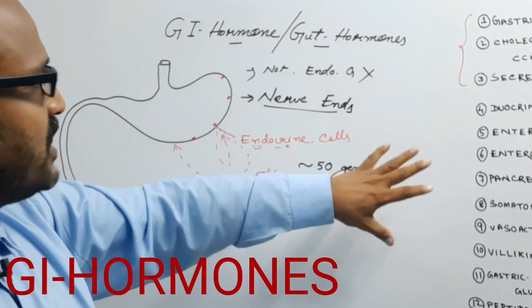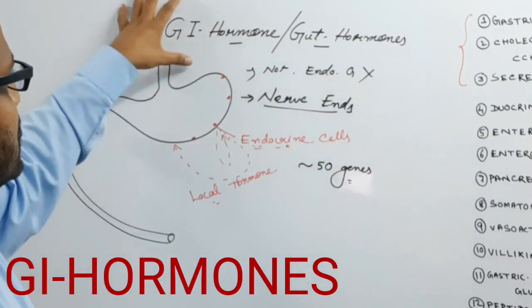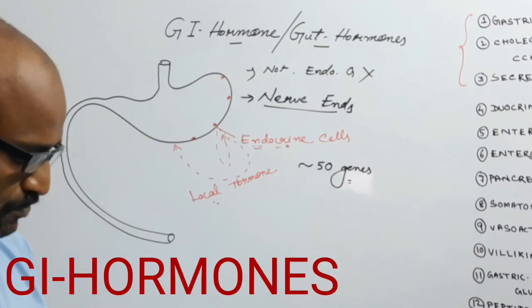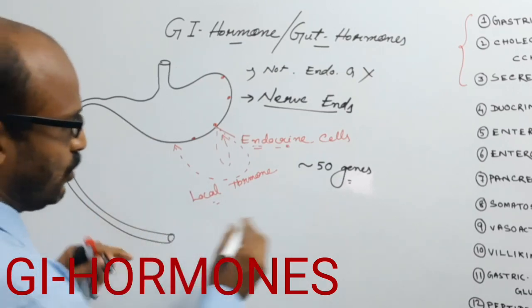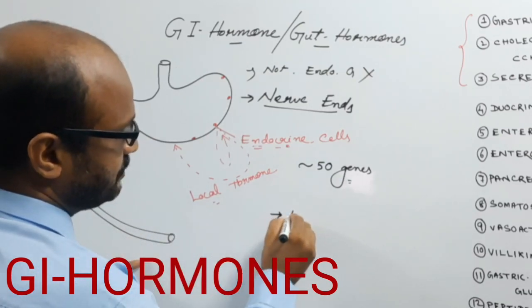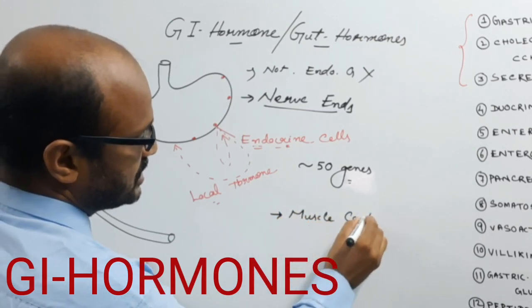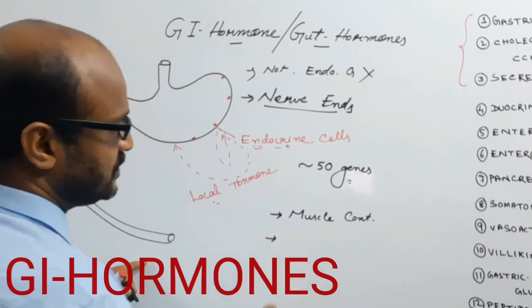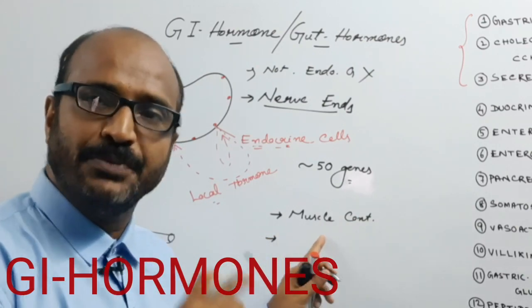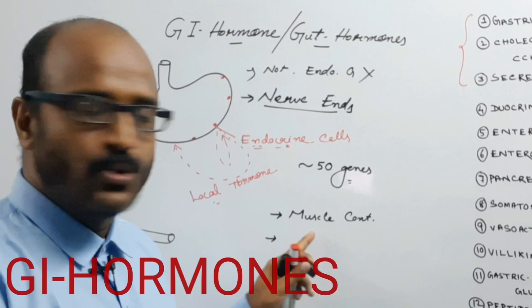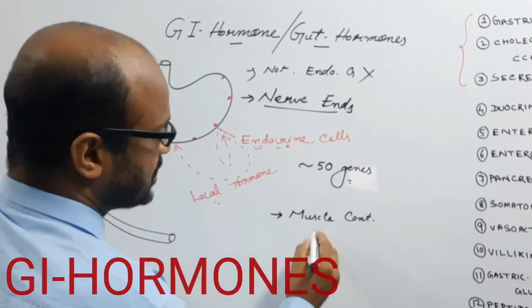So what are the functions of these gastrointestinal hormones? Gastrointestinal hormones regulate the muscle contraction of the alimentary canal, which helps for the motility of the alimentary canal, helping the peristalsis.